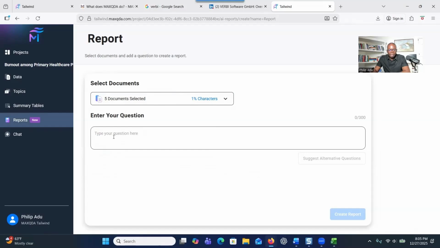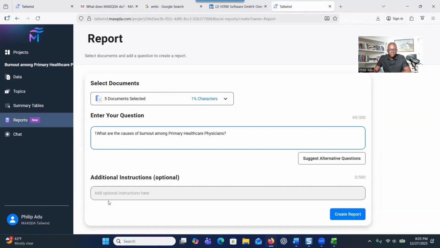Here the system is asking what questions you want the report to be based on. So maybe let me choose one of my research questions. I will say, what are the causes of burnout among primary healthcare physicians? So you can put your research question here. It also can give additional instruction. That's optional, right? You can tell the system, I want only a page, or I want it in a table format. Any additional information that will help the system generate a report that will meet your needs, you can provide here, right? When you finish, you click on create report.